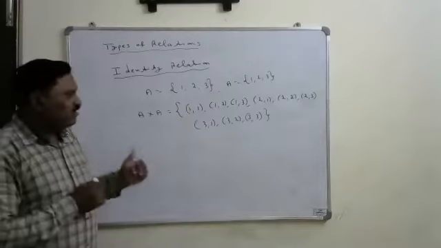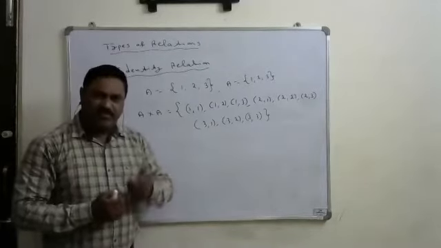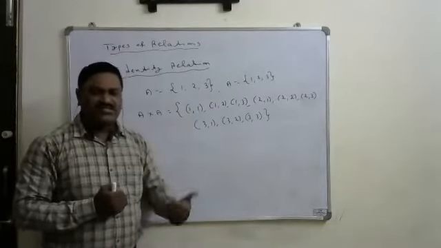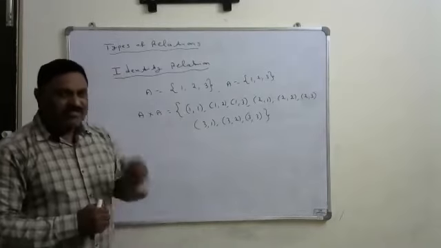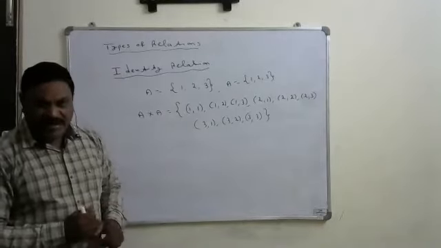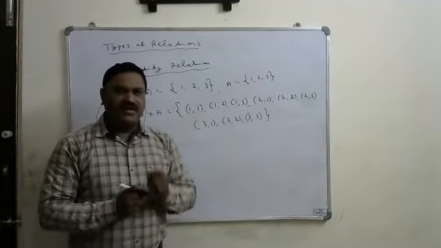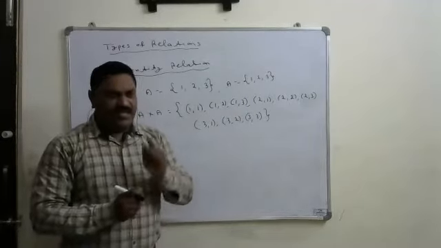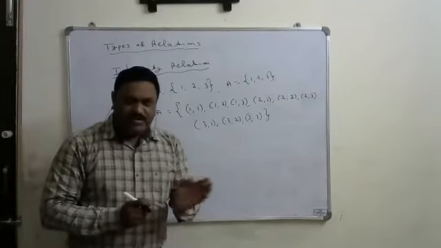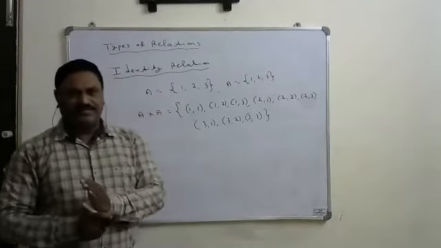So here the Cartesian product is defined from one set to the same set. Then the identity relation is defined as the relation from every element of the given set to itself only.